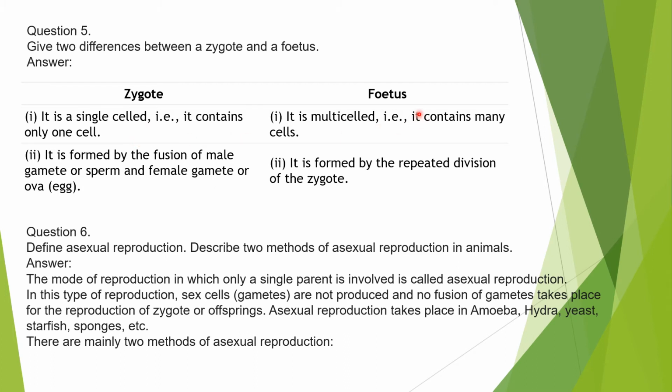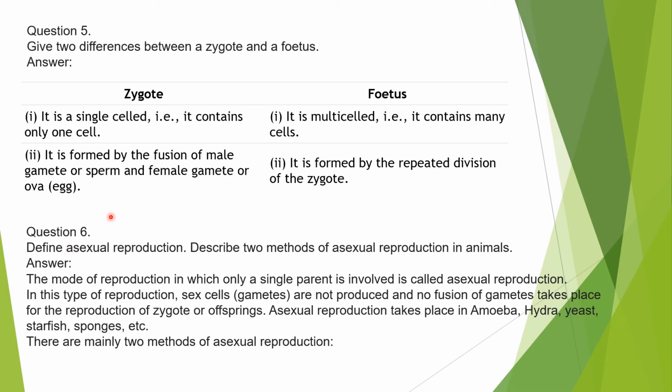And when we consider a fetus, it is multicellular. It may contain many cells. A zygote is formed by the fusion of the male and female gamete. You can say sperm and the female gamete, you can say ova. But a fetus is formed by the repeated division of the zygote. First the zygote, then the embryo, then we get the fetus.